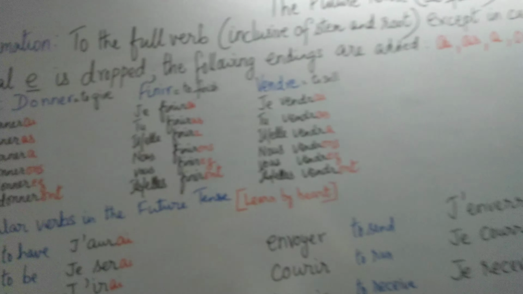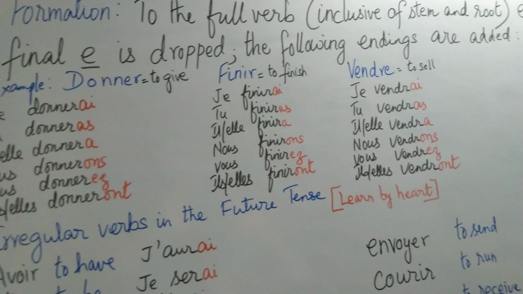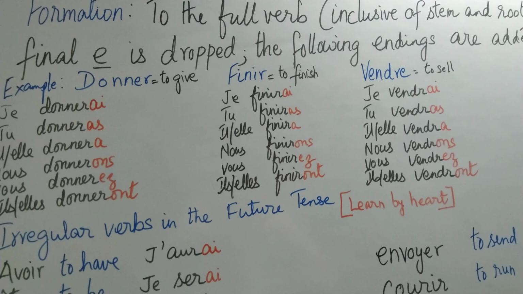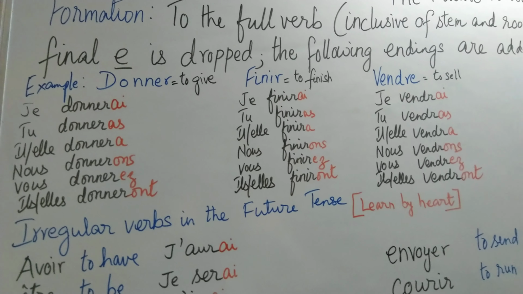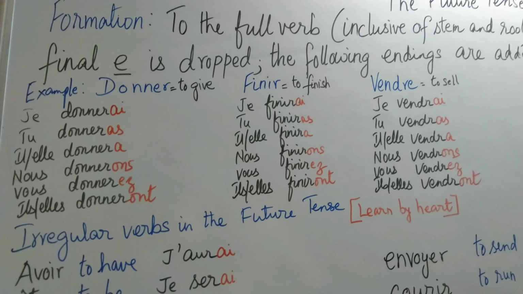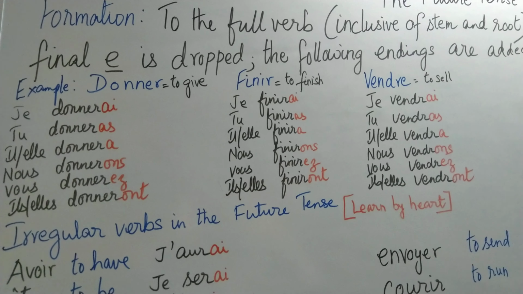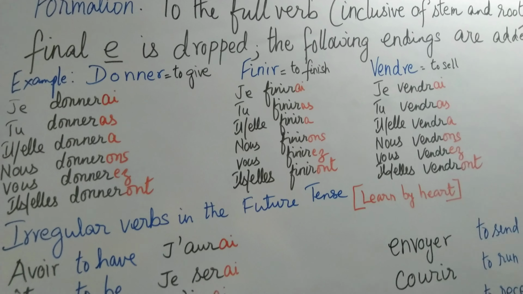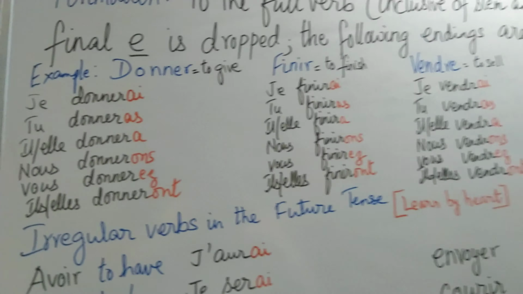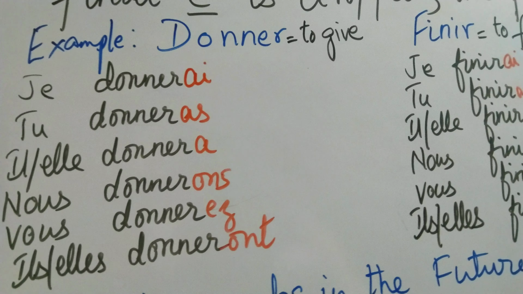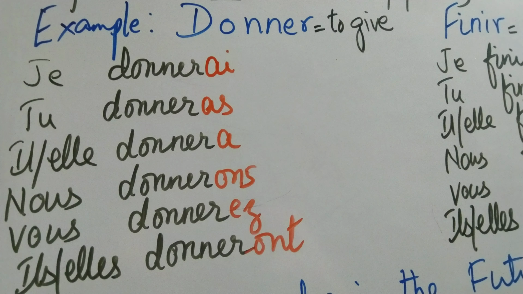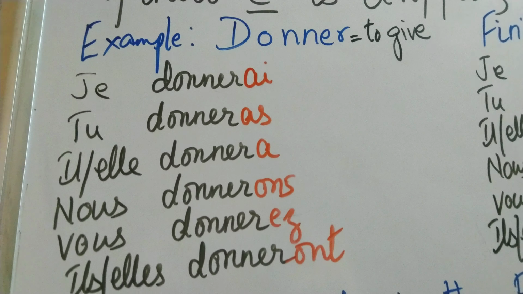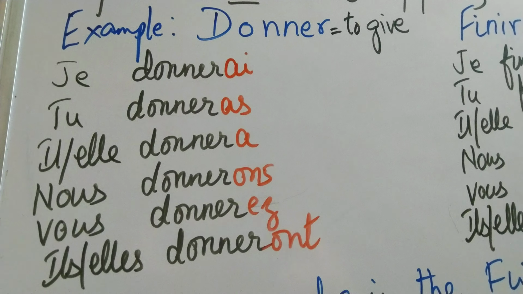Now I've given you a few examples of regular verbs. The first verb I've taken is donner. That itself is the full verb and that means to give. So if you observe, the black letters pertain to the full verb and the red alphabets pertain to the endings of the future. So after je, you add the full verb, donner, D-O-N-N-E-R. And then if you add AI to that, you will get the future tense. So je donnerai.